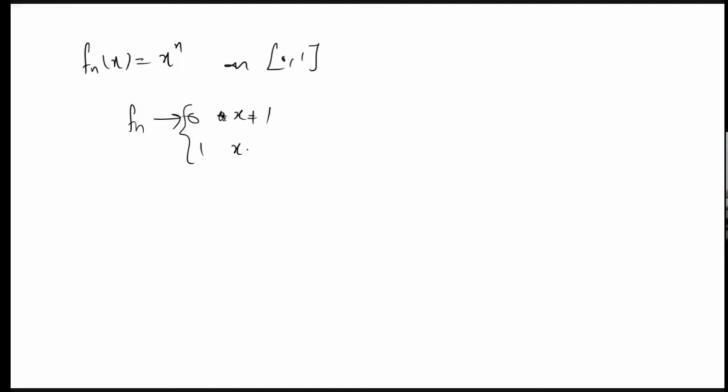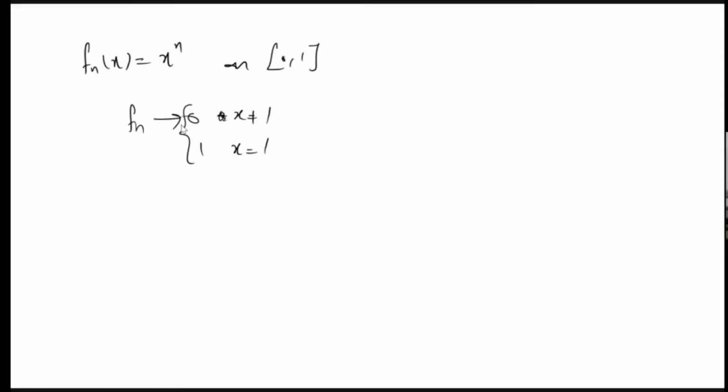for pointwise convergence, we know it may not be true. Like if f_n(x) = x^n on the closed interval [0, 1], I mentioned it earlier, here all the f_n's are uniformly continuous, but f_n converges to the function that is 0 when x is not equal to 1 and 1 if x equals 1. So it is not continuous. So the f_n's are all uniformly continuous, but the limit is not continuous.